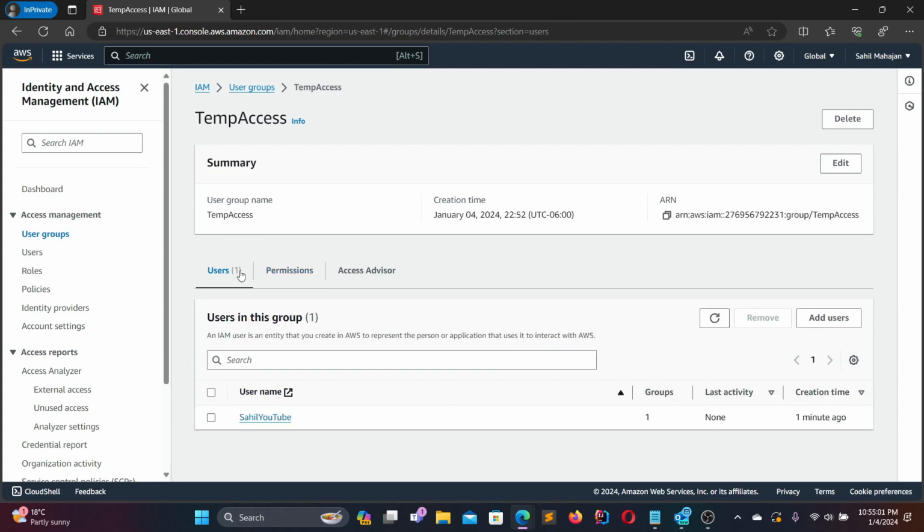So I hope you guys got an idea on how you can create a user using the AWS console under the identity and access management dashboard, and also how you can create a group and how you can attach permissions to a specified group.